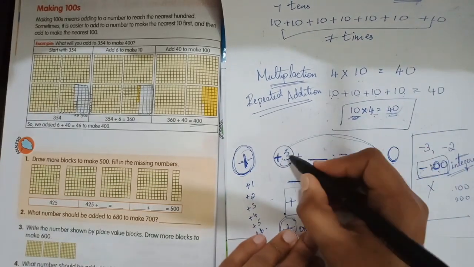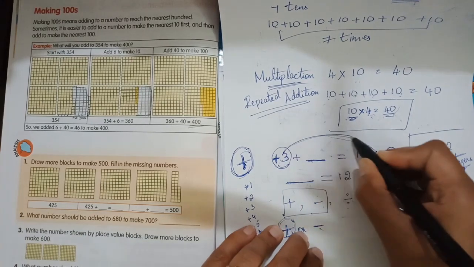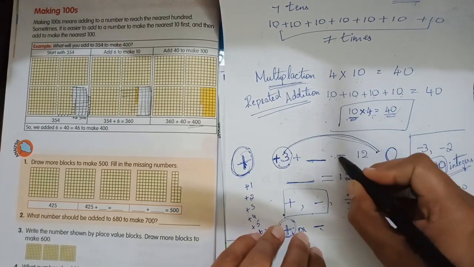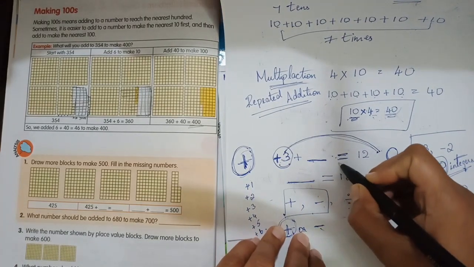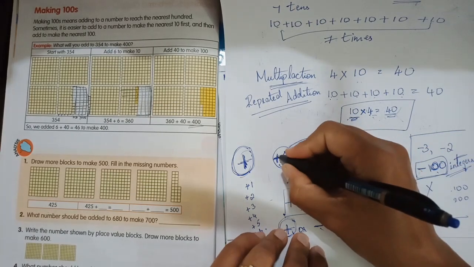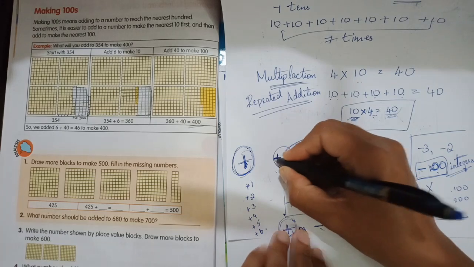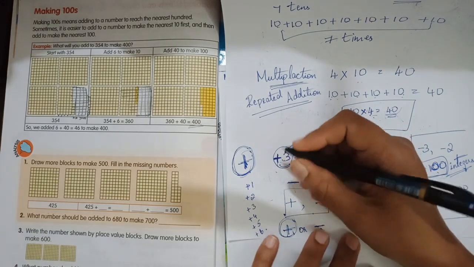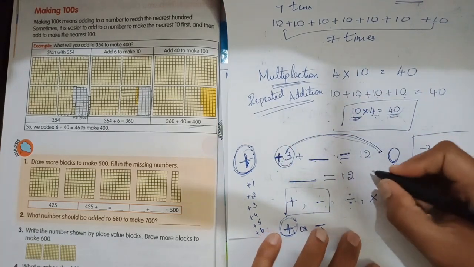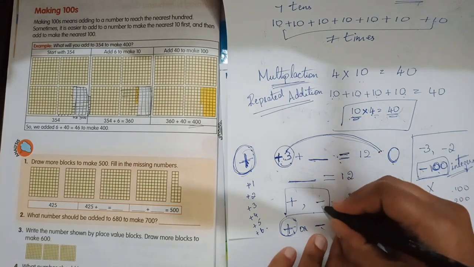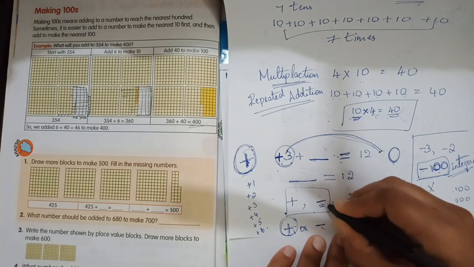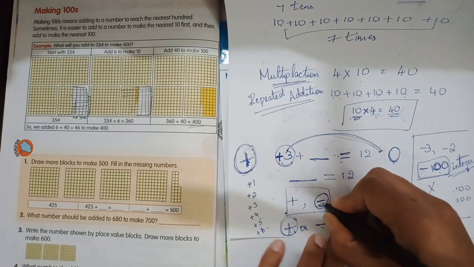And now, when plus 3 is shifted to this side, after the equals, it changes its sign. The sign of plus is changed to the opposite, that is minus. It is changed to minus.